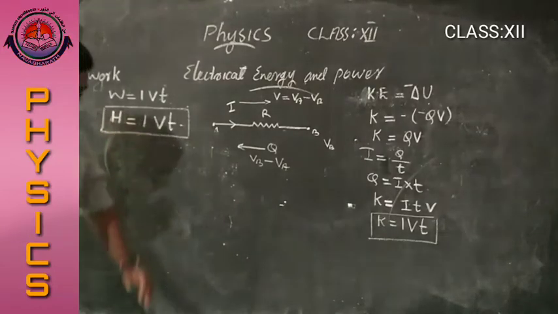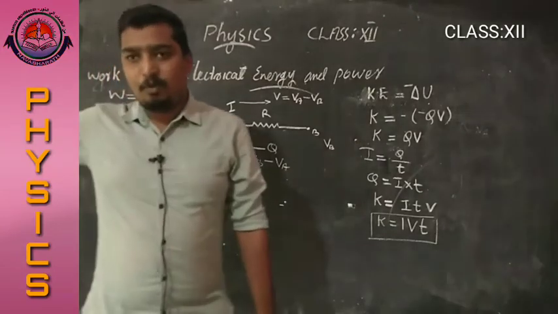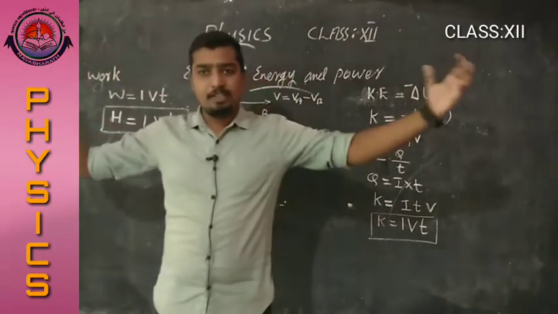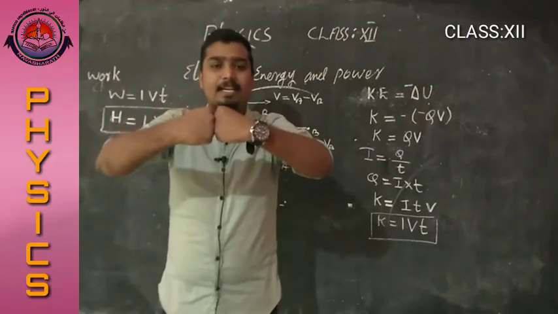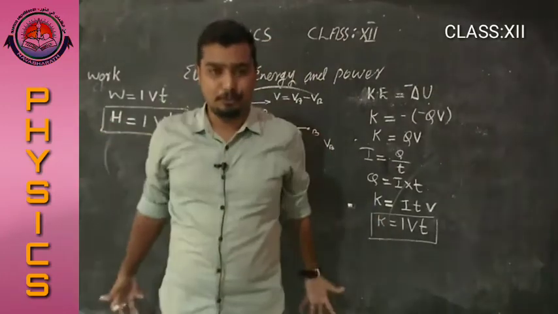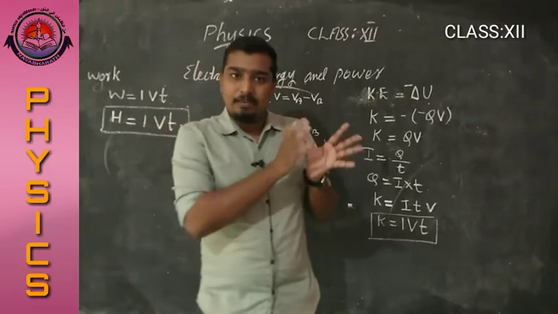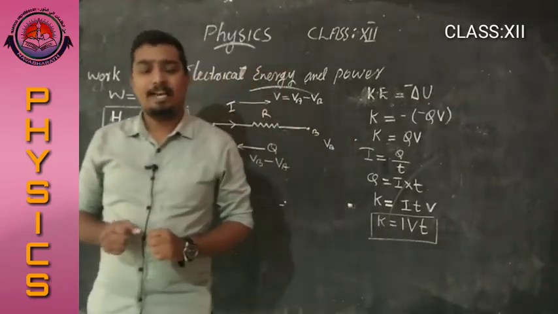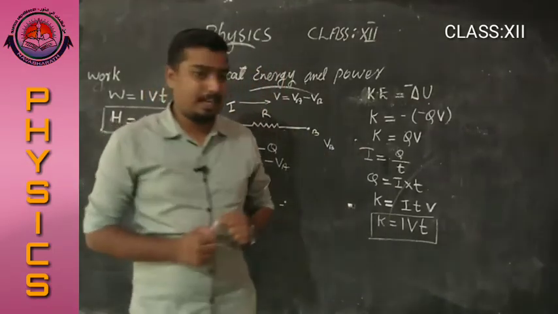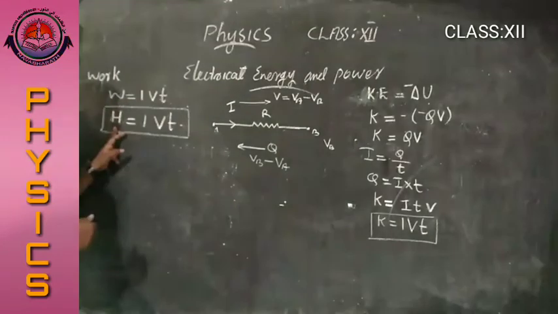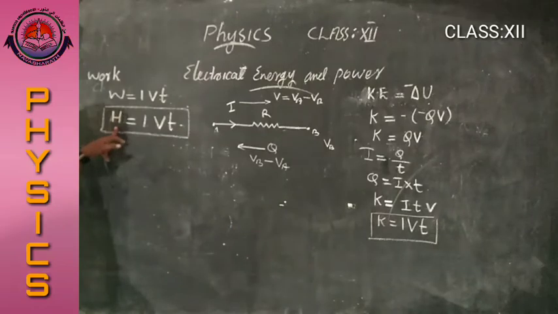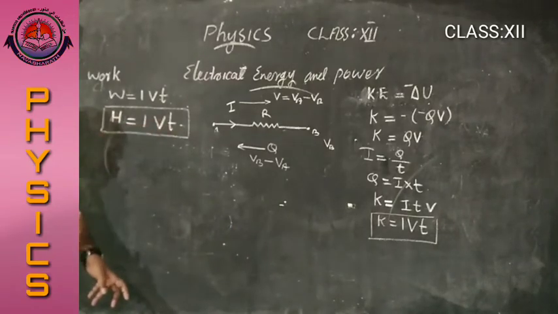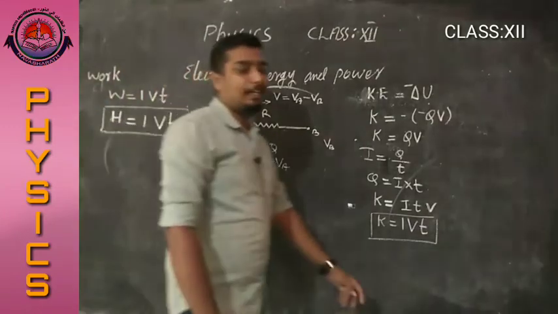If the electrons are flowing from one point to another and colliding with each other, then heat energy is produced due to the effect of electrical energy. Okay, this is the equation for heat energy generated in a current carrying conductor. H is equal to IVT.